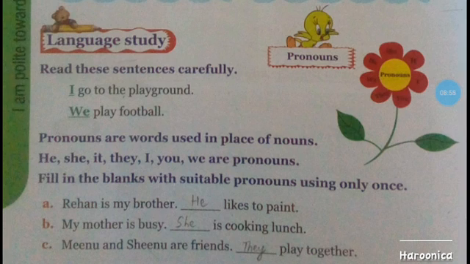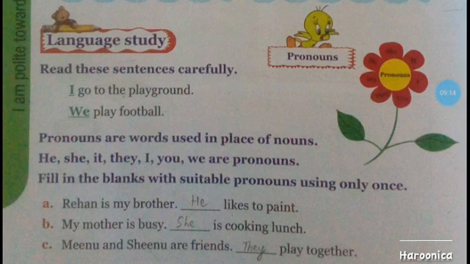Rehan is my brother. Rehan likes to paint. Rehan is my brother. He likes to paint. My mother is busy. My mother is cooking lunch. My mother is busy. She is cooking lunch.